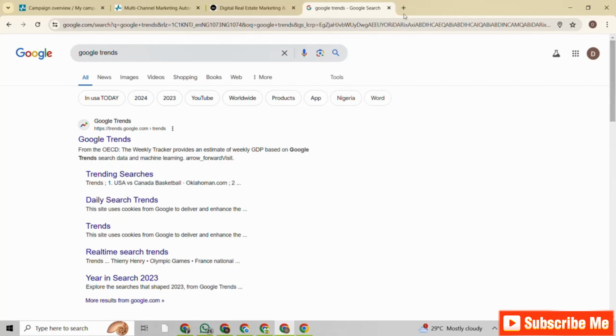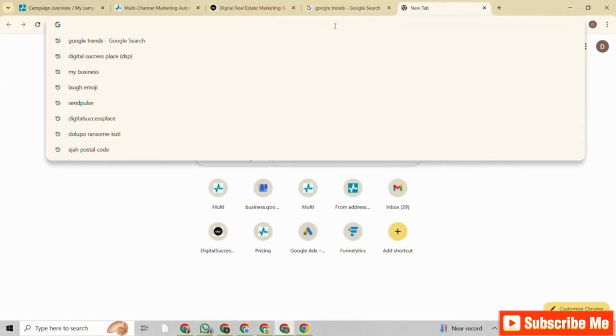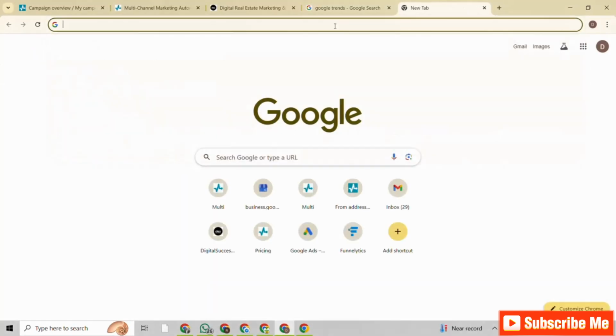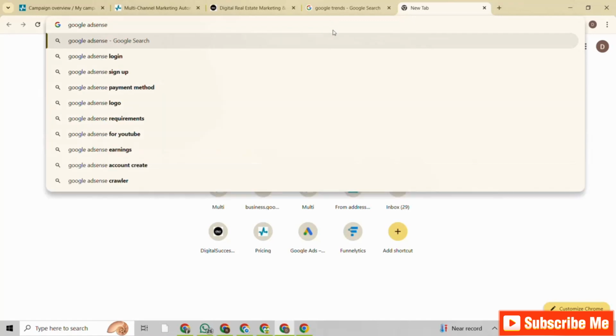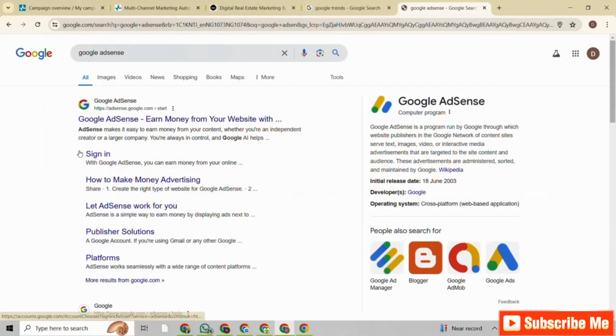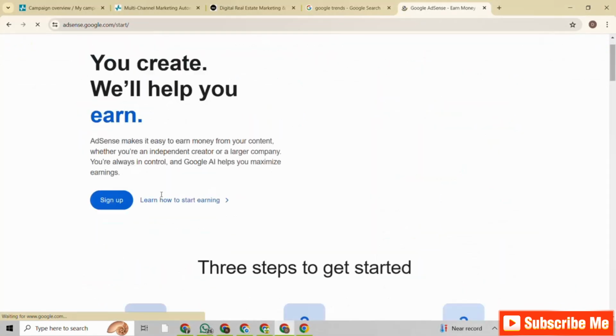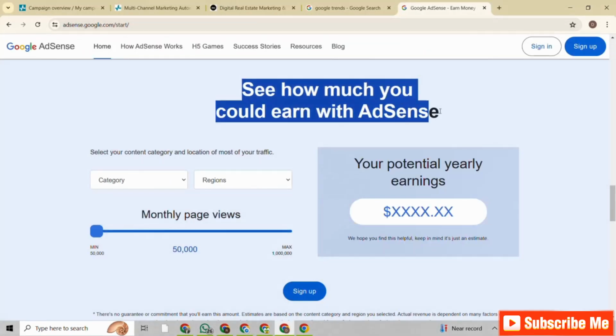So first of all, let's look into the money side of things. So we go to Google AdSense. So this is Google AdSense. Come to Google, search for Google AdSense, right? And then it brings you down here, right? Click on the first one, this first result. See how much you could earn with AdSense.